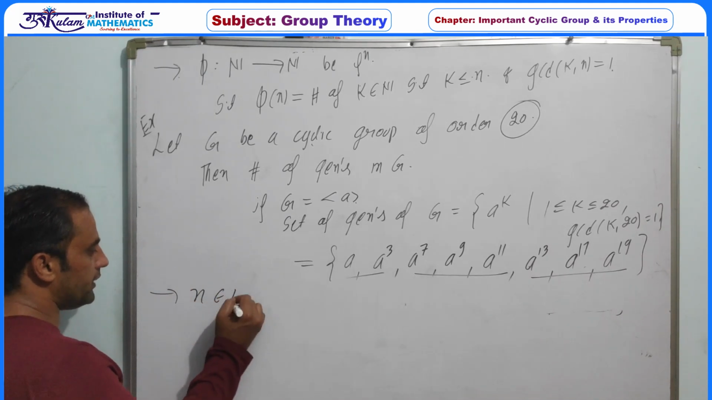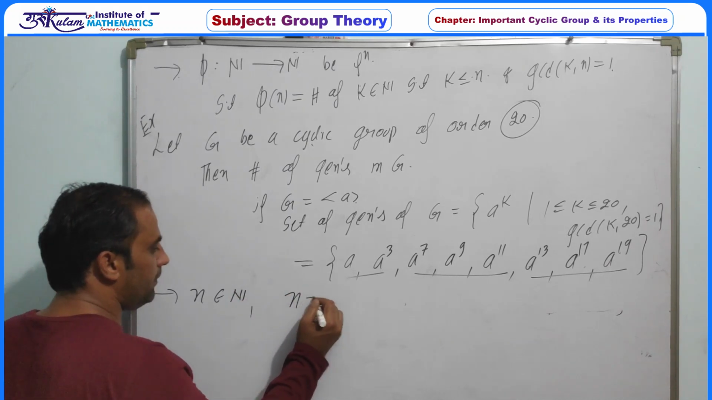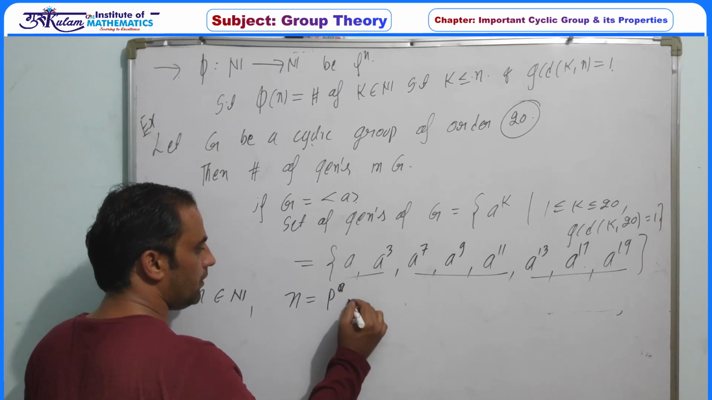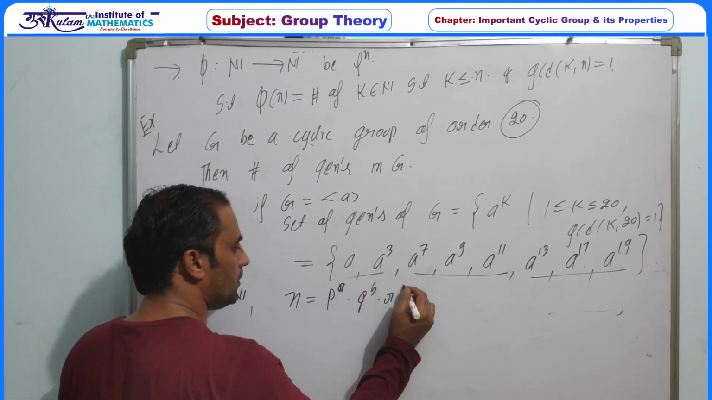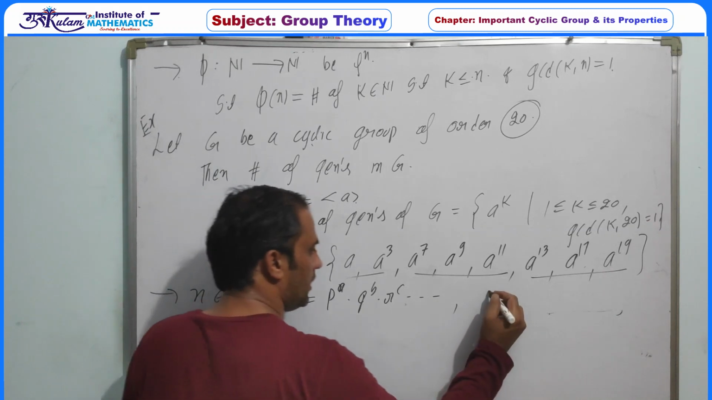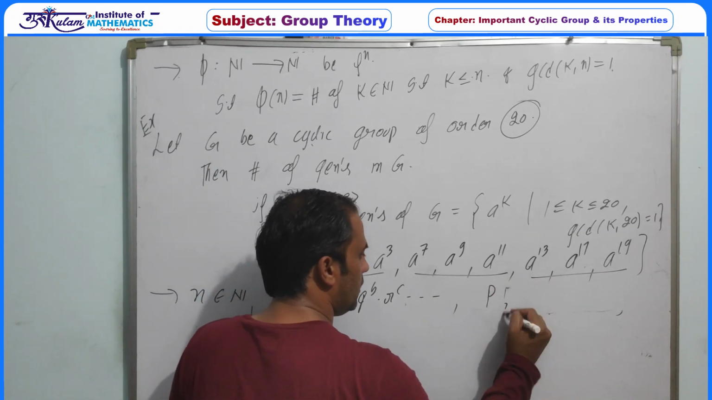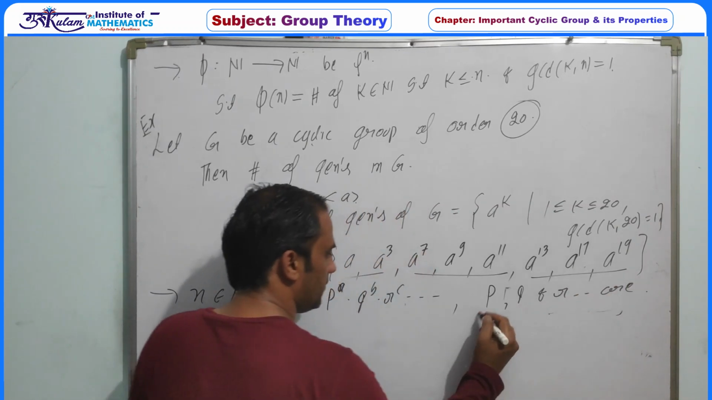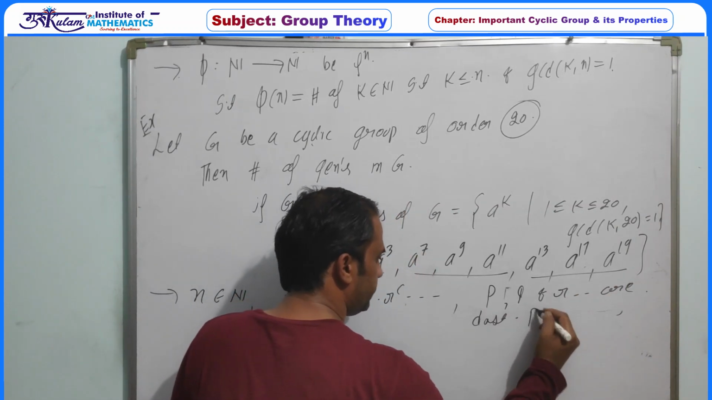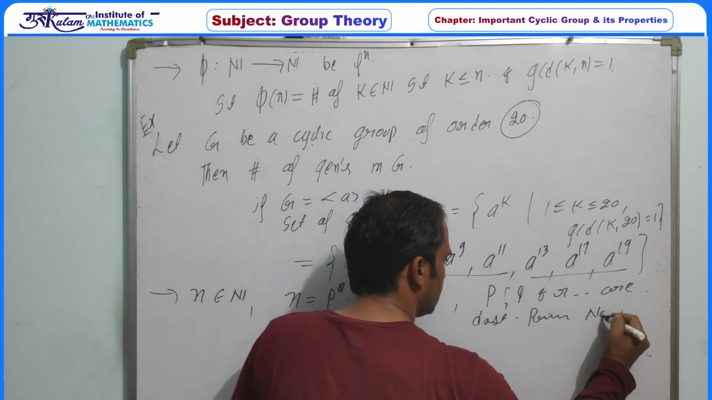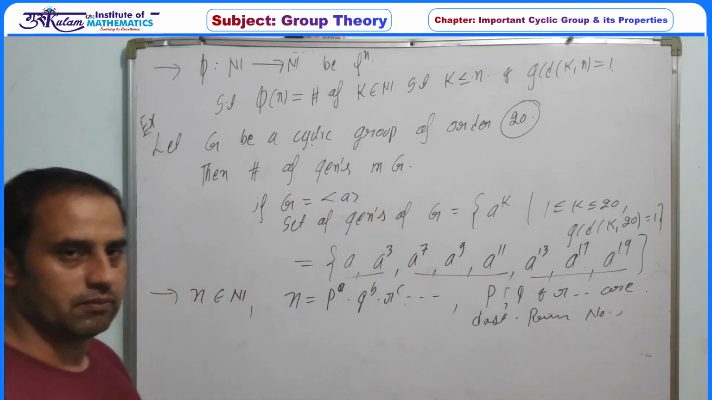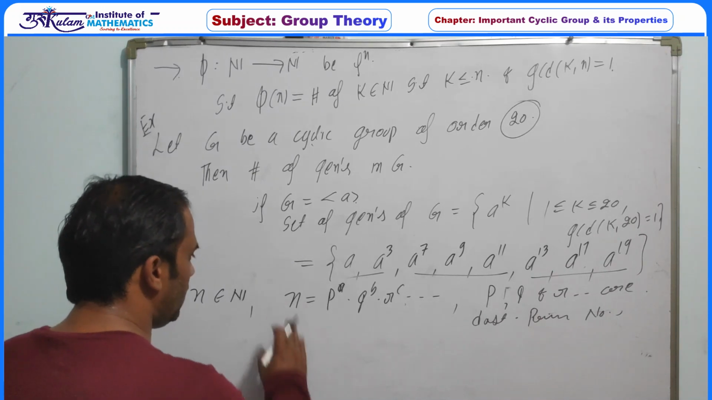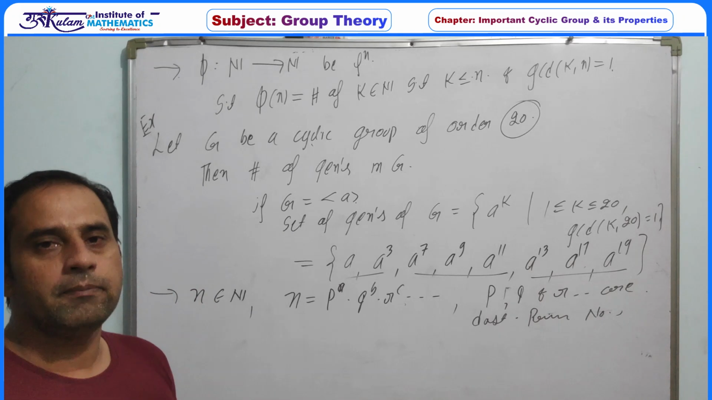any n belonging to the natural numbers, this n can be expressed as p to the power a, q to the power b, r to the power c, and so on, where p, q and r are distinct prime numbers and a, b, c are natural numbers, or some of them may be 0. So every natural number has a unique prime factorization.